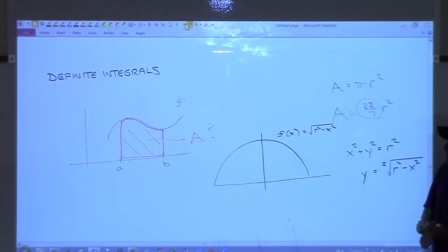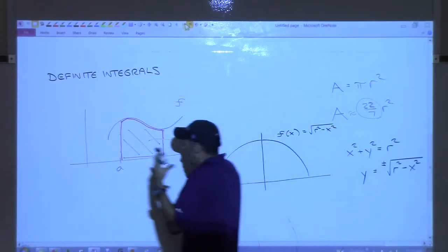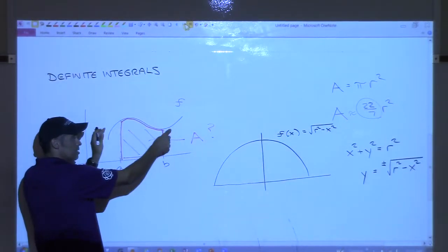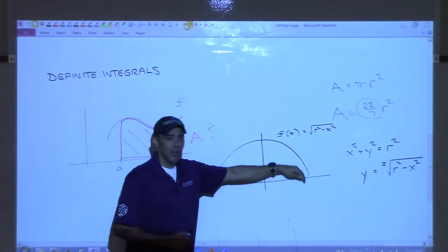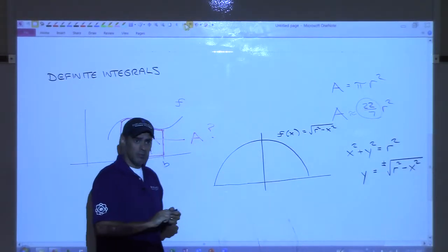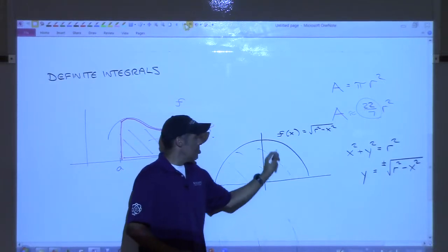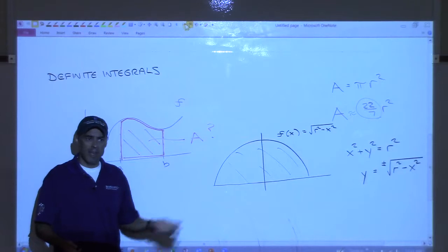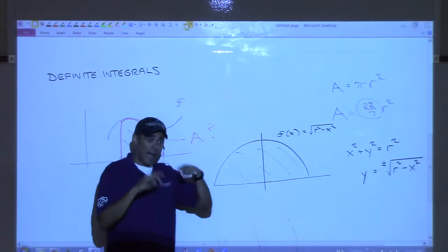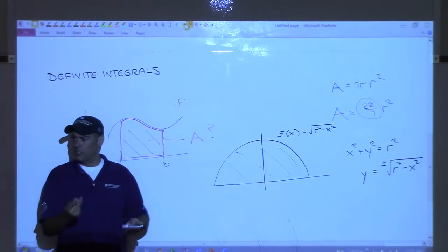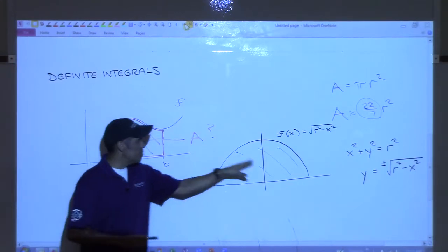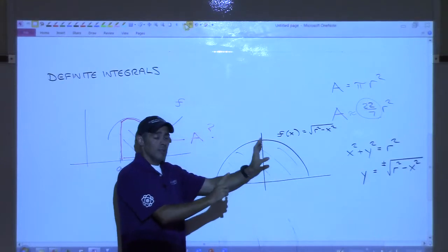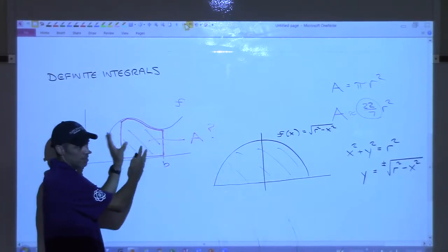So do you agree that if we can find an arbitrary way of finding the area under any function, then I should be able to find the area underneath this little half circle, this semicircle, right? And thus, I would actually have a formula for the area of a circle. Because I could get a formula for the area of half of a circle, and I just double the answer to get the area of a circle, right? So this would be just one application, one general situation of this more general thing.